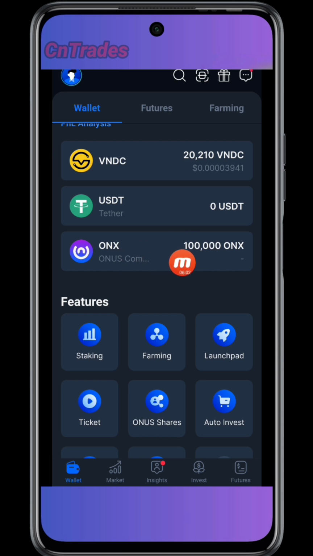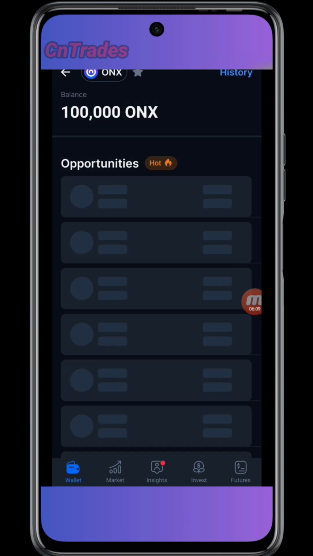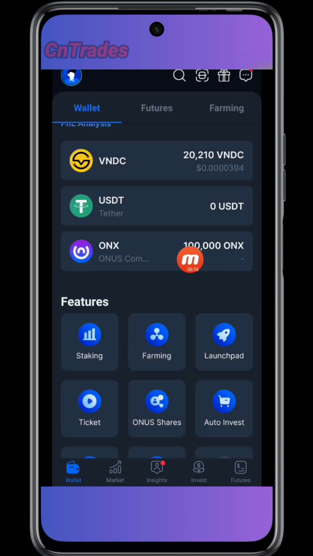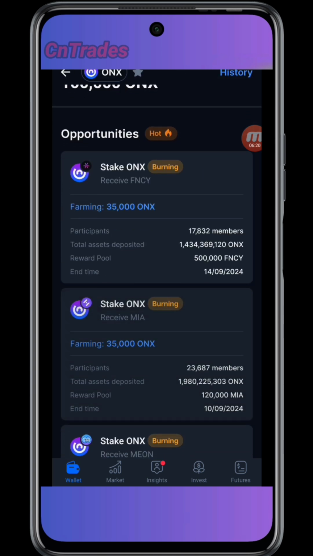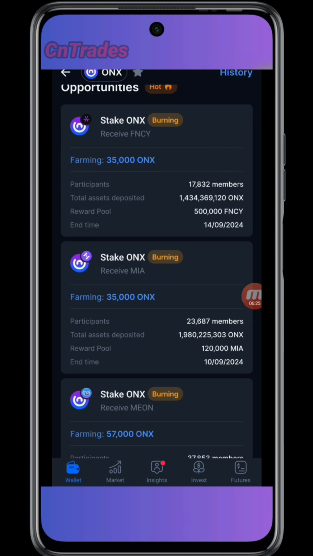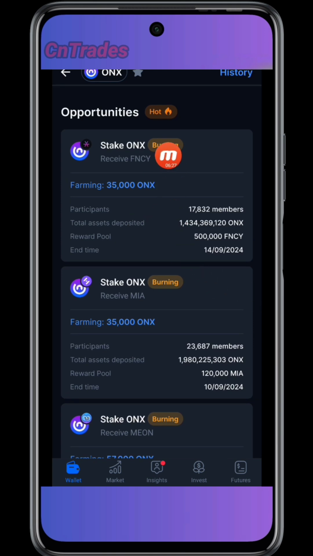Now to stake, to earn Mion, Mia, and FNCY, you are just going to click on that balance that you have withdrawn. When you click on it, it's going to take you to this place. You can see these are 3 tokens that you can stake your Onyx to bond, and then you earn them in return.